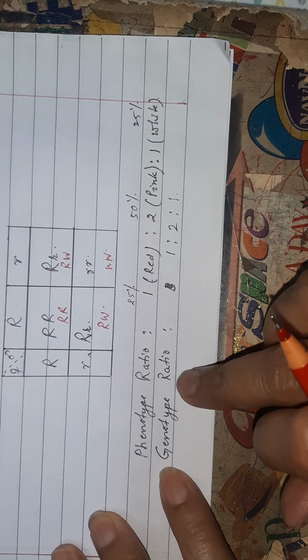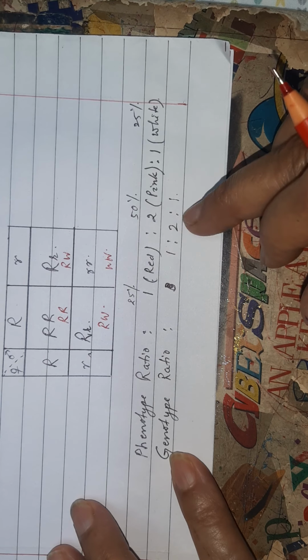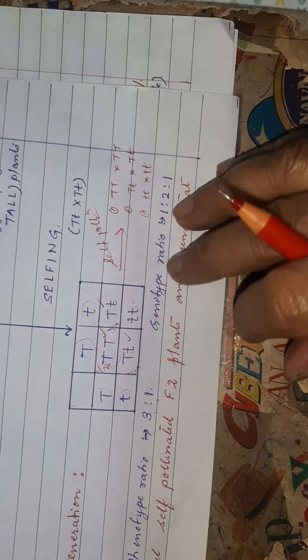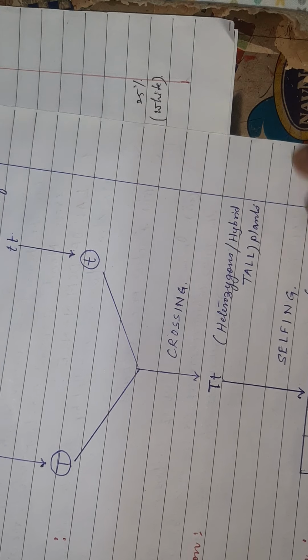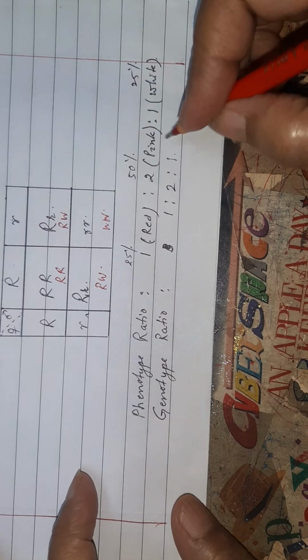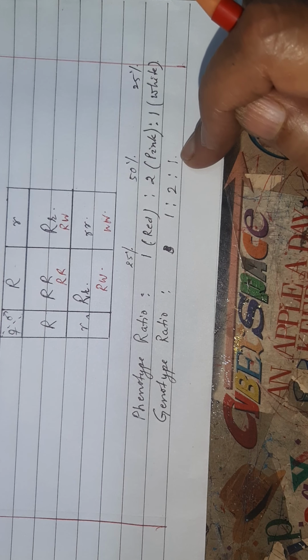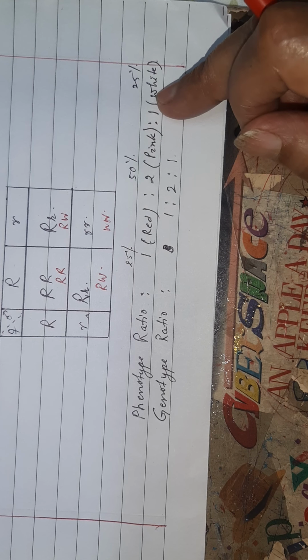And the genotype ratio is 1:2:1. So the genotype ratio is the same as that in case of Mendel. Here also the genotype ratio was 1:2:1 in case of monohybrid cross. So there is no difference in the genotype ratio compared to Mendel's monohybrid cross, but the phenotype ratio here varies.